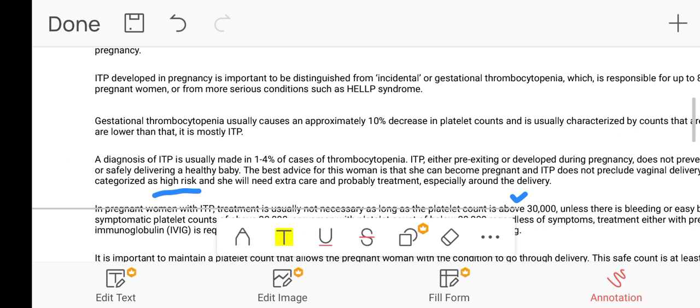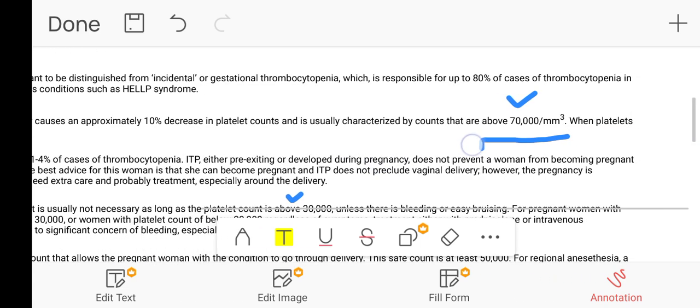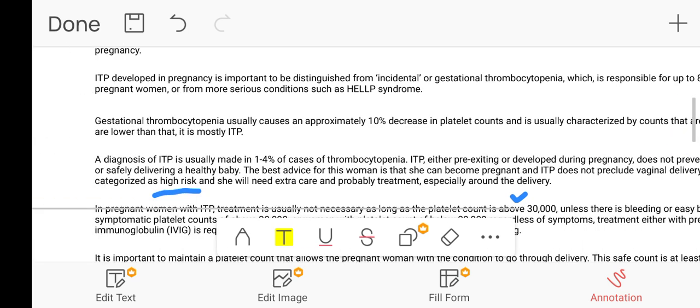When the platelet count is lower than this, it is mostly ITP. So in gestational thrombocytopenia, the platelet count will be above 70,000, but if it is below this, then the diagnosis will be going toward ITP.